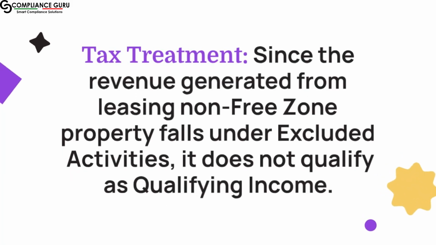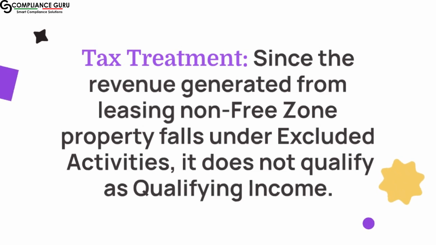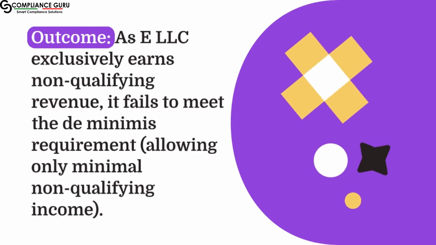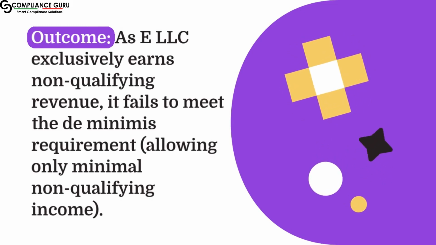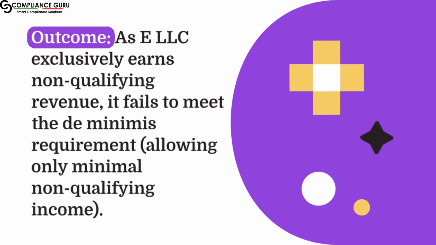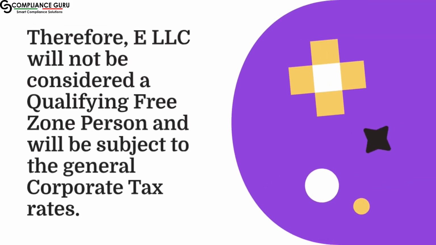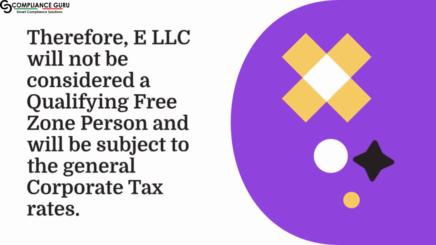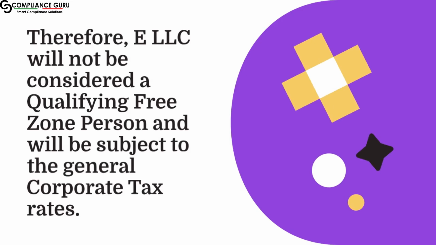Since the revenue generated from leasing non-free zone property falls under excluded activities, it does not qualify as qualifying income. Outcome. As ELLC exclusively earns non-qualifying revenue, it fails to meet the de minimis requirement, allowing only minimal non-qualifying income. Therefore, ELLC will not be considered a qualifying free zone person and will be subject to the general corporate tax rates.